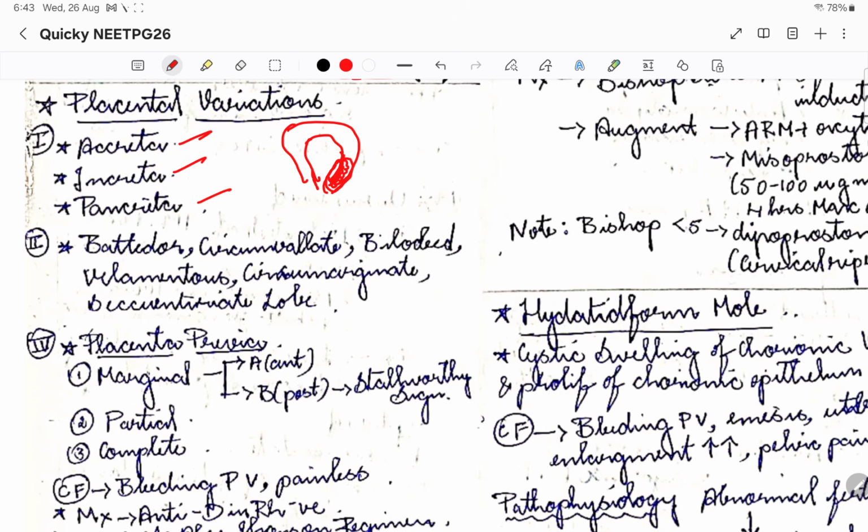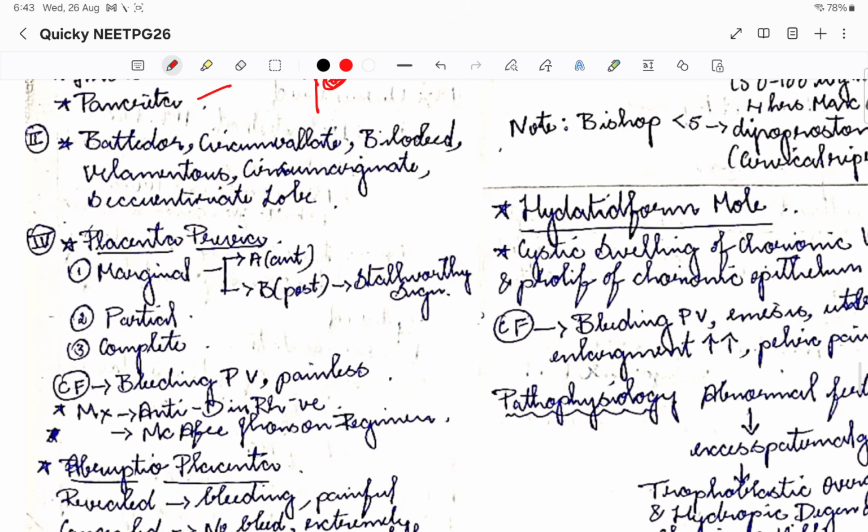So it is very difficult, and if we start pulling out during the third stage of labor, when the cord traction is happening, the entire uterus will come down. So uterine prolapse might happen because of these variations. Please note this down during the pregnancy: accreta, increta and percreta.